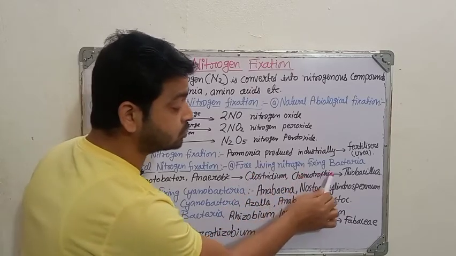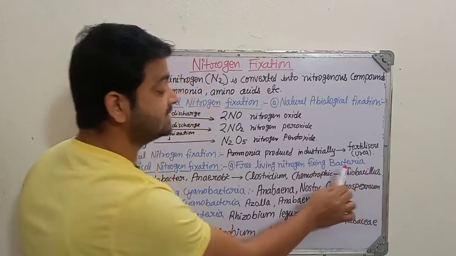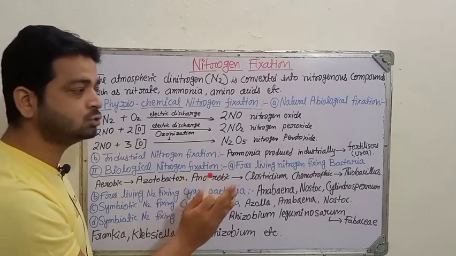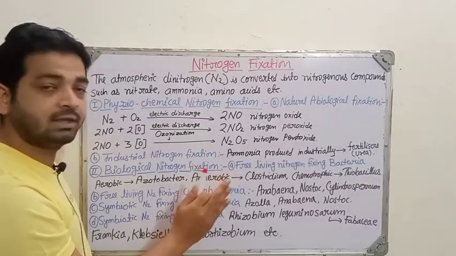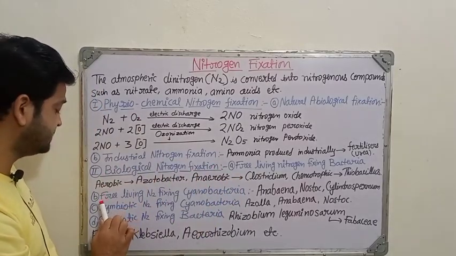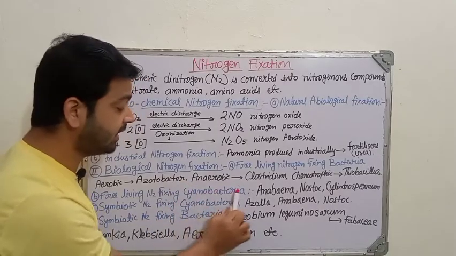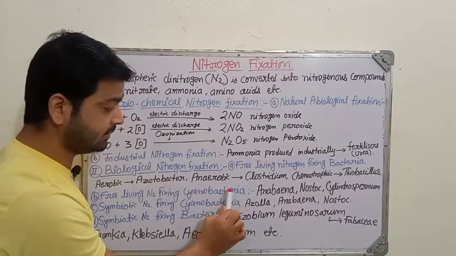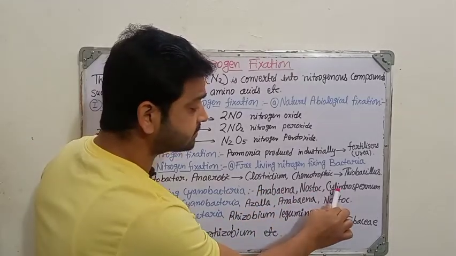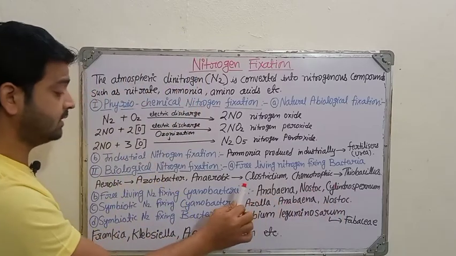Coming to the chemotrophic, Thiobacillus is the example of free living nitrogen fixing bacteria, that you should remember. The remaining examples, if you have understood, you can write down. Coming to the second point under biological fixation, free living nitrogen fixing cyanobacteria, right? Examples are Anabaena, Nostoc, then Cylindrospermum. These three are examples which you can remember.